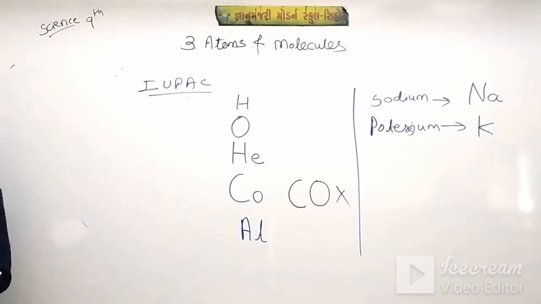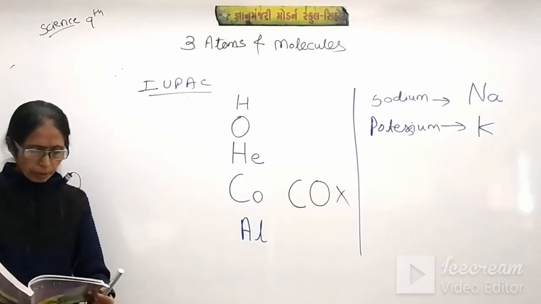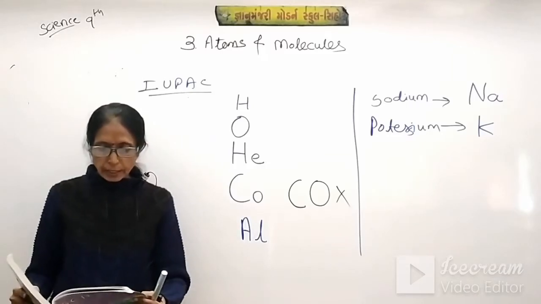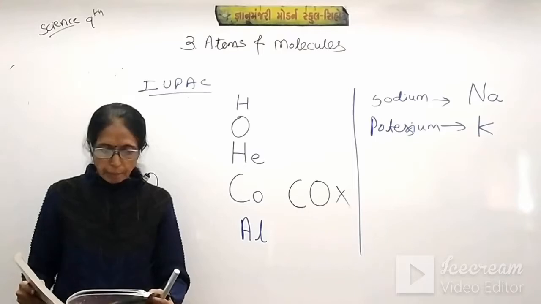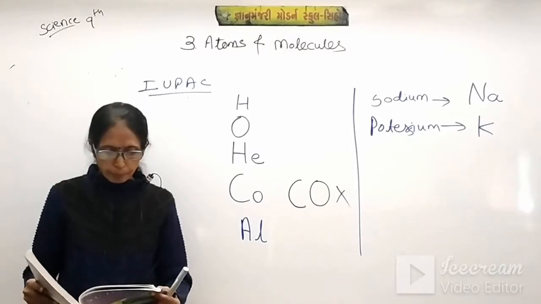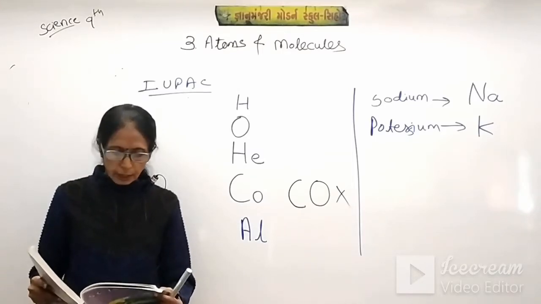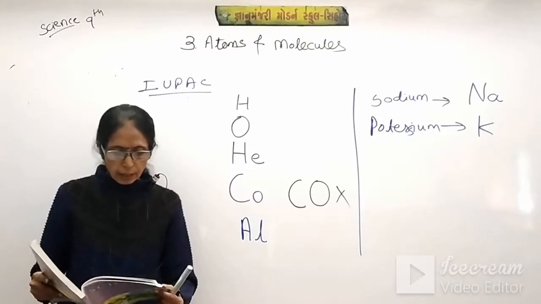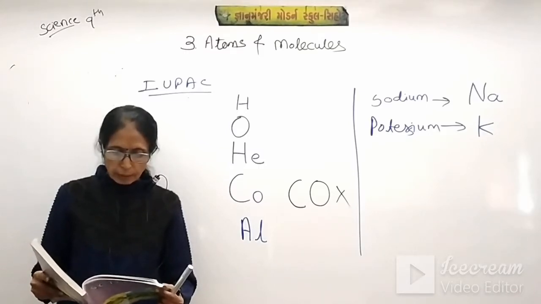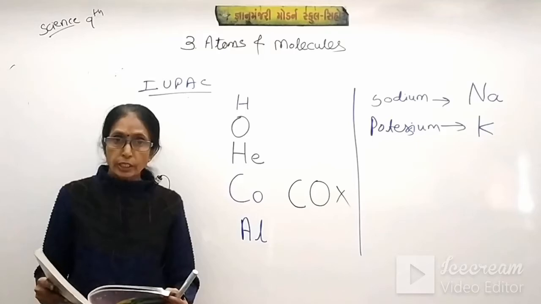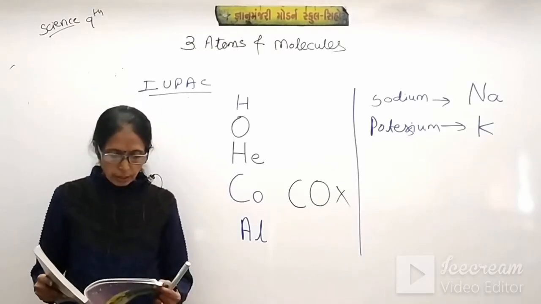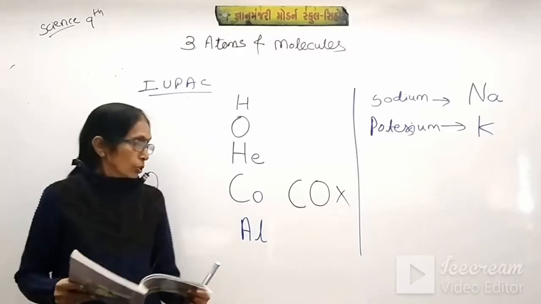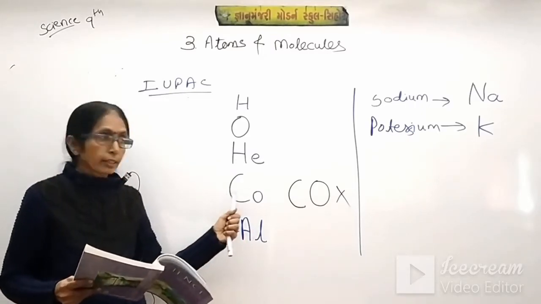In your textbook, take out your textbook, page number 34, elements and symbols are given: aluminium Al, argon Ar, barium Ba, boron only B, bromine Br, calcium Ca, carbon only C, chlorine Cl, where the l should be small. Cobalt Co, so cobalt should be written like this, not like that.